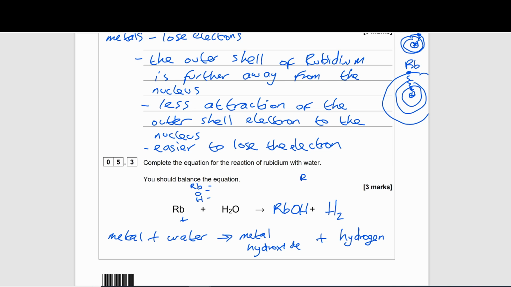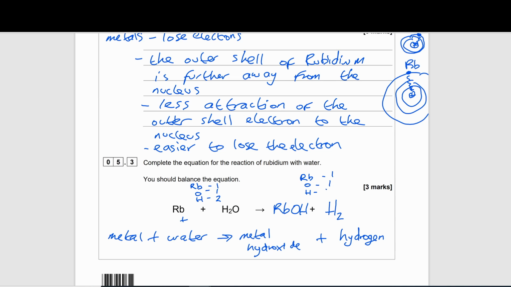That's our next step. When we balance equations, we need to count the amount of atoms for each element on both sides. So let's write Rb, O, and H on our reactant side, and Rb, O, and H on our product side, and count how many atoms of each we have. Rubidium, 1. Oxygen is also 1. But there's a small 2 in front of hydrogen, so that means there are 2 atoms of hydrogen. Product side, rubidium is 1. Oxygen is 1. We have 2 hydrogens here, plus 1 in our rubidium hydroxide, so that gives us 3.